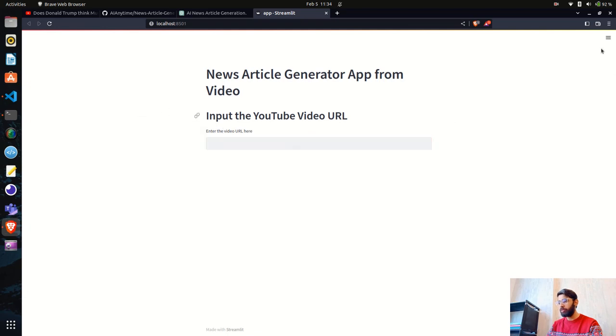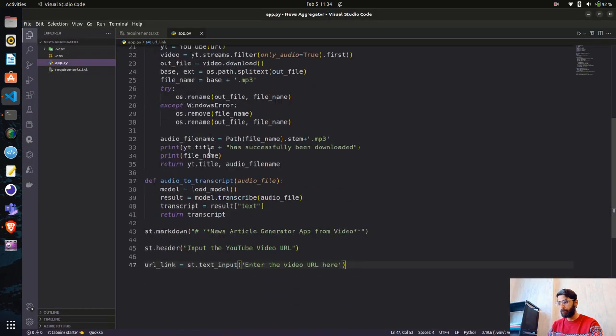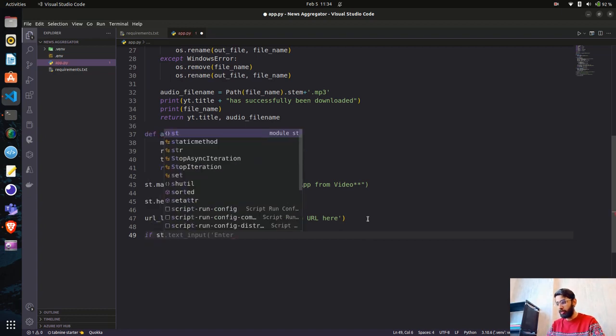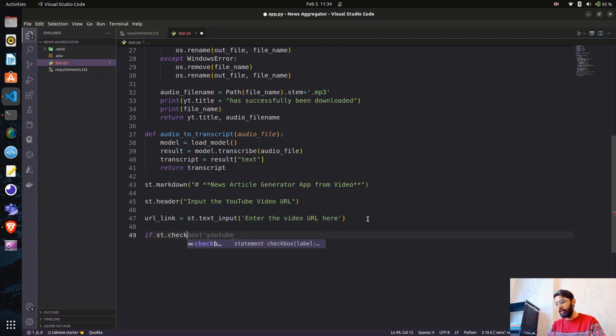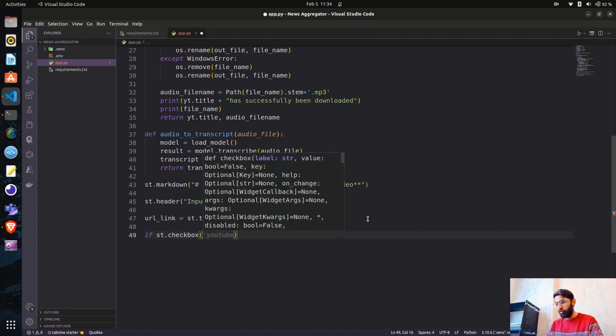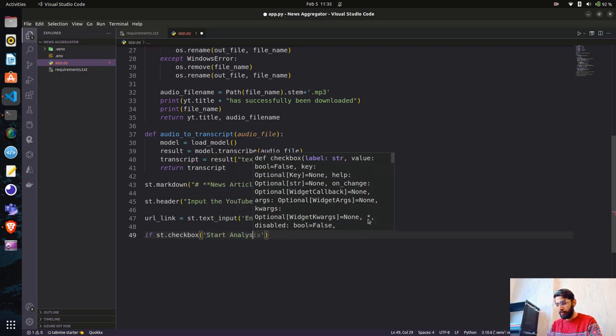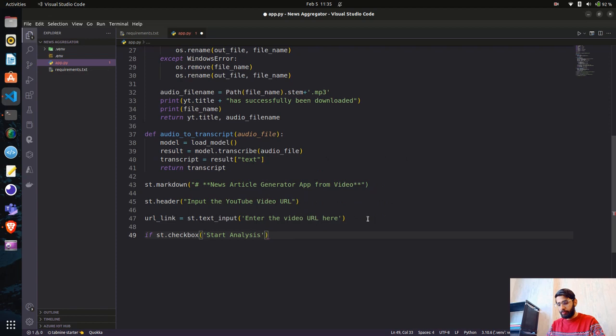Now let's do one thing. What we will do, we'll write, let's try it out. So what I will do is say if st dot, we'll have a checkbox, and I will tell you why we are having a checkbox here. So we'll have a checkbox which will say start analysis, because we have to handle the state. I'll tell you what we mean by session state in Streamlit.